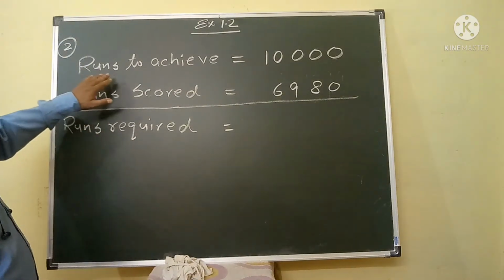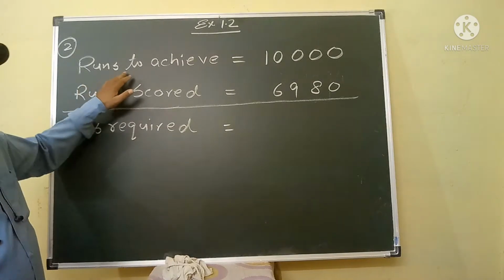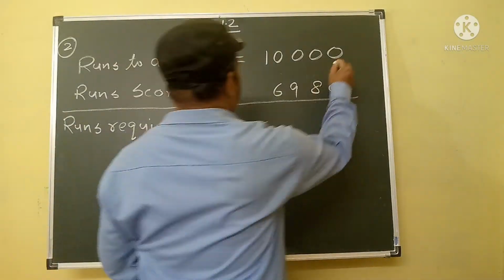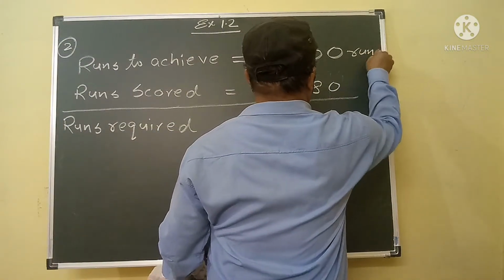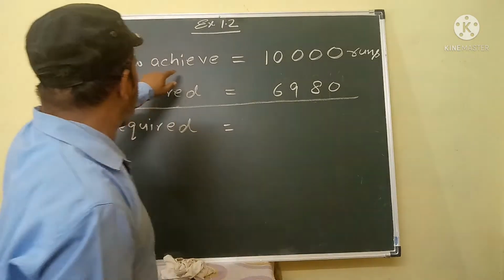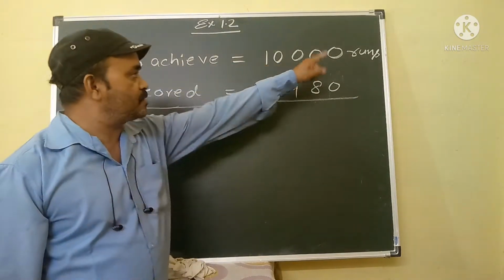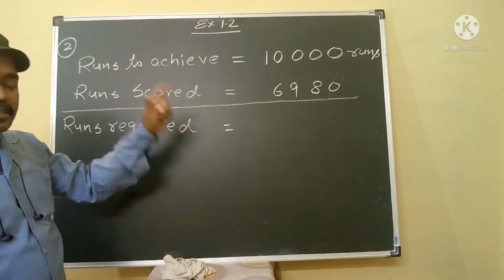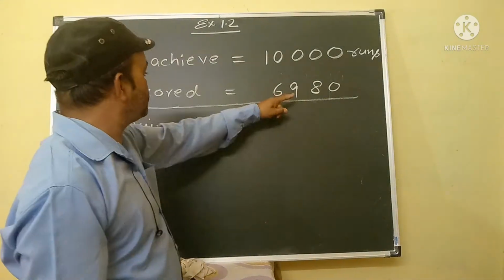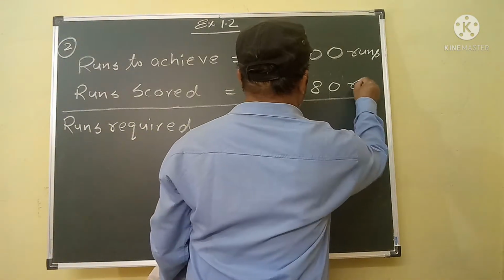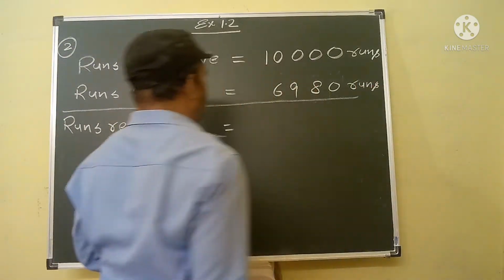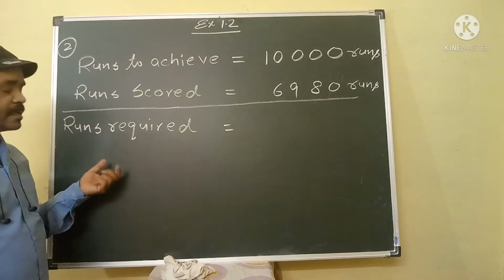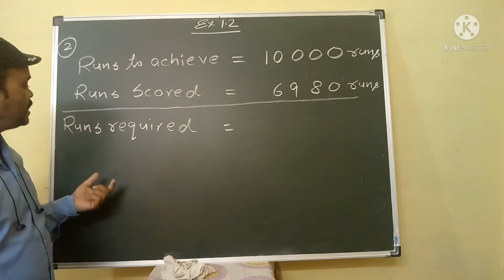The runs to achieve by Shekhar is 10,000 runs, and the runs scored by Shekhar is 6,980 runs. In this question we will find out the runs required by Shekhar.